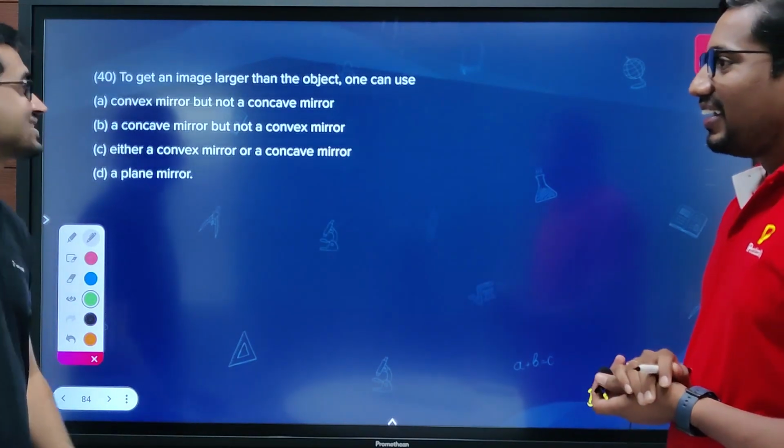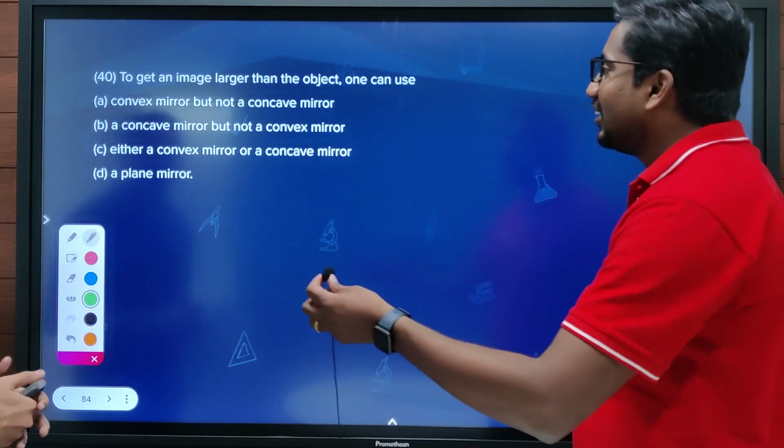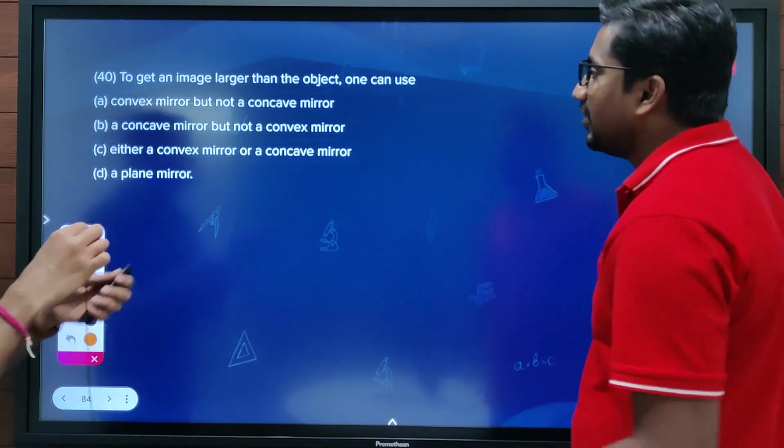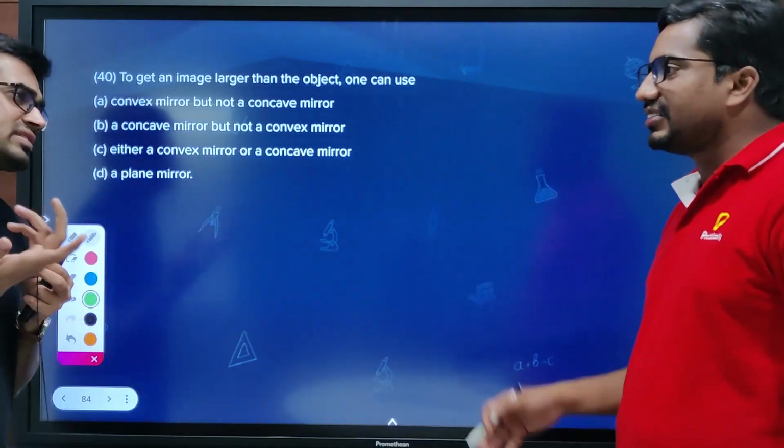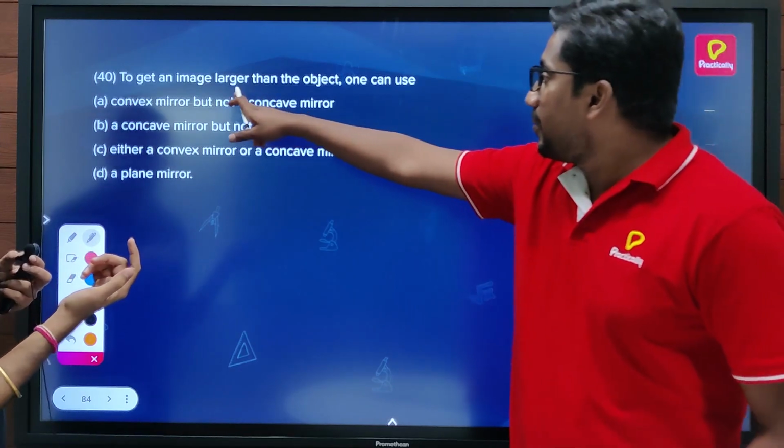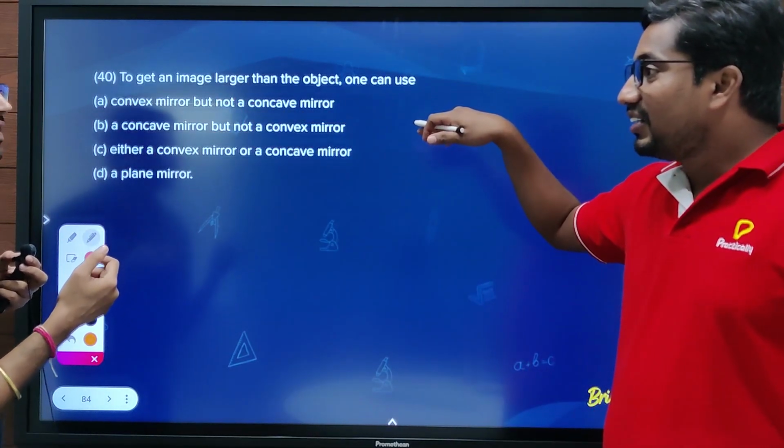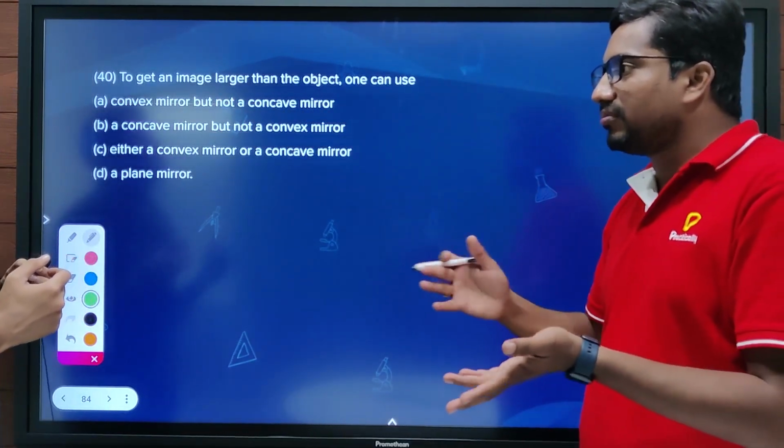Last question. To get an image larger than the object, one can use which mirror? The image size should appear a bit magnified.